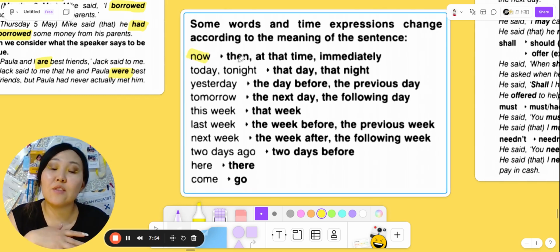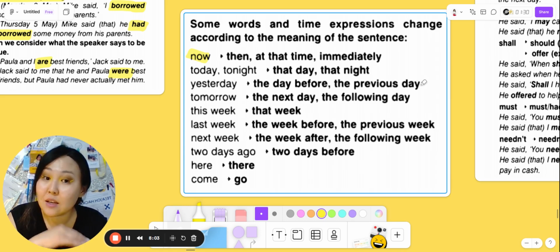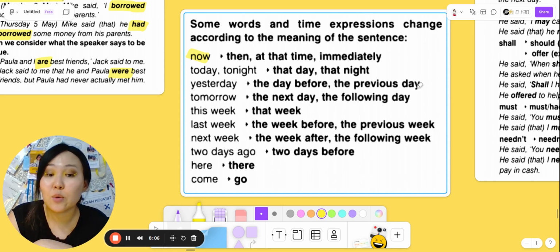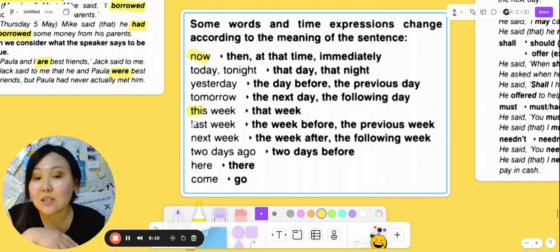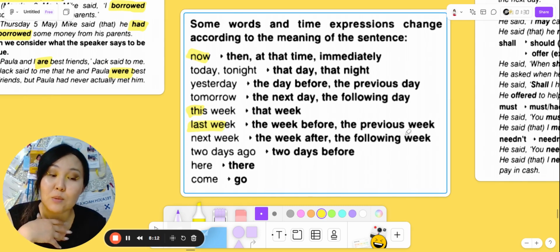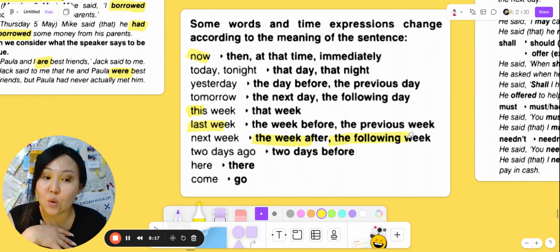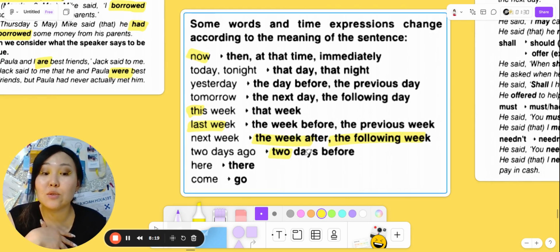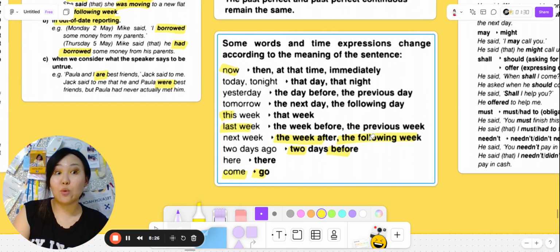Now becomes then, at that time, immediately. Today, tonight becomes that day, that night. Yesterday, the day before, the previous day. Tomorrow becomes the next day, the following day. This week becomes that week. Last week becomes the week before, the previous week. Next week becomes the week after, the following week. Two days ago, two days before. Here becomes there, and come changes into go.